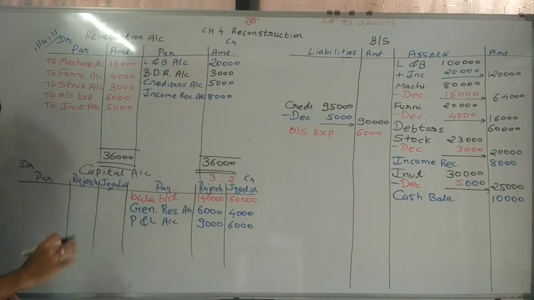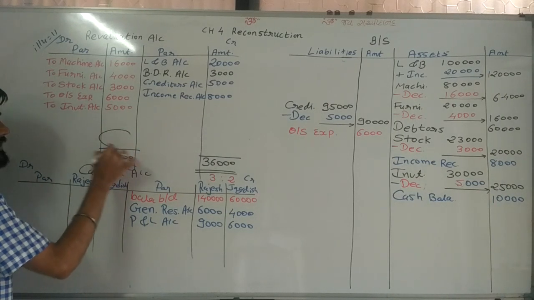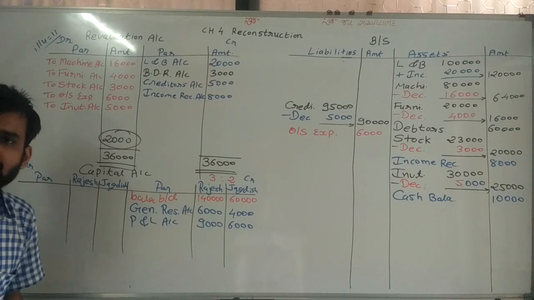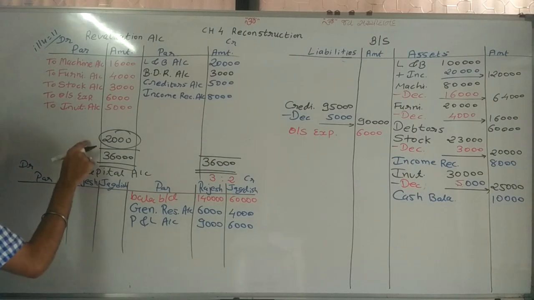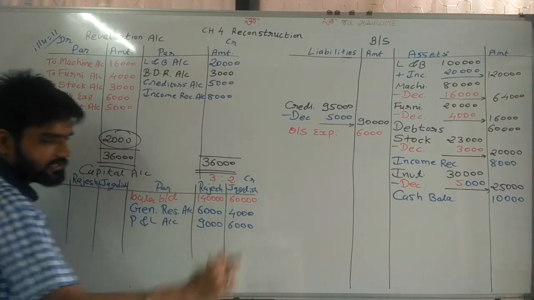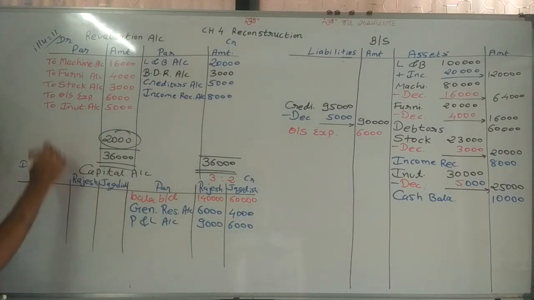And the total of 34,000, debit side, is deducted from 36,000. So we are getting the balance, and that balance is 2,000 rupees. Now this 2,000 we are distributing among the partners. Now the partners are Rajesh Capital and Jagdish Capital.